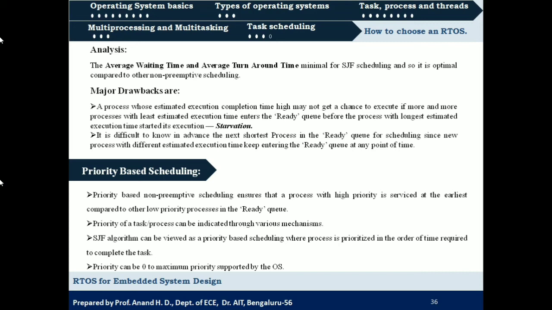So the priority can be 0 to the maximum priority supported by the operating system. The different levels of priority, and what the minimum or maximum level of priority is, vary from operating system to operating system.